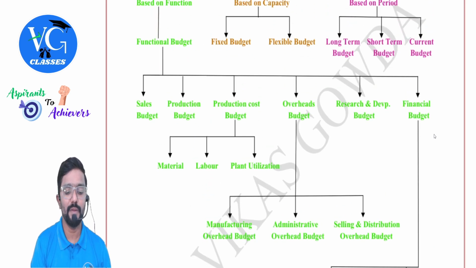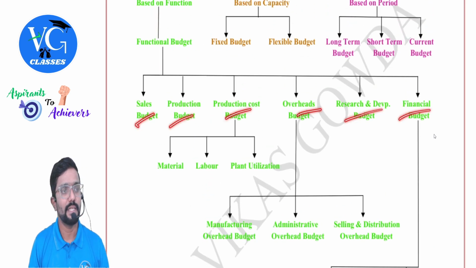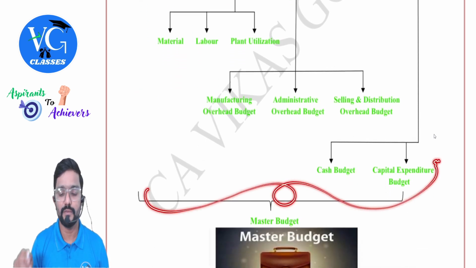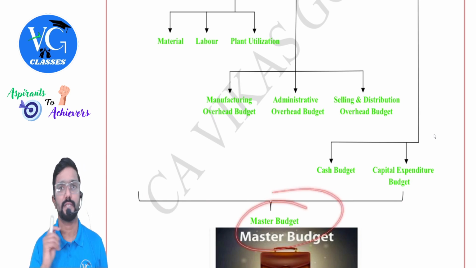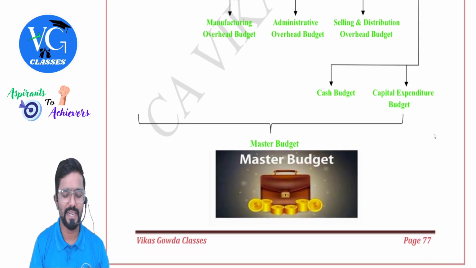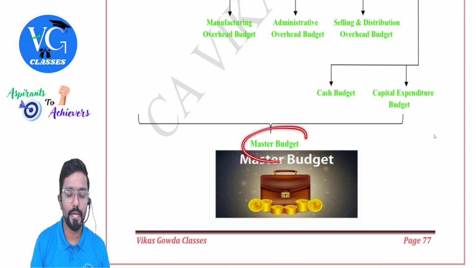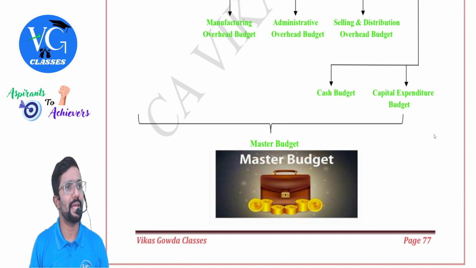Okay, guys, first we will prepare all these individual budgets. Then we will prepare a summary of all of these, which is called the master budget. Master budget, or we also call it the targeted P&L account and balance sheet. Targeted means the budget. Clear? So targeted P&L account and the balance sheet.